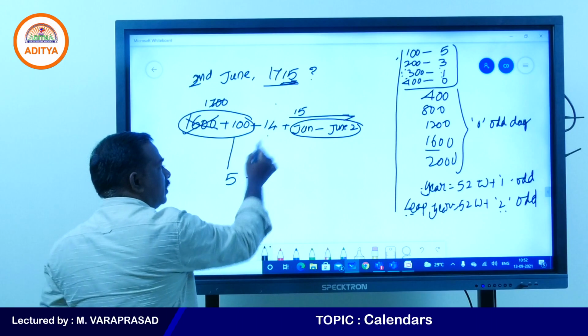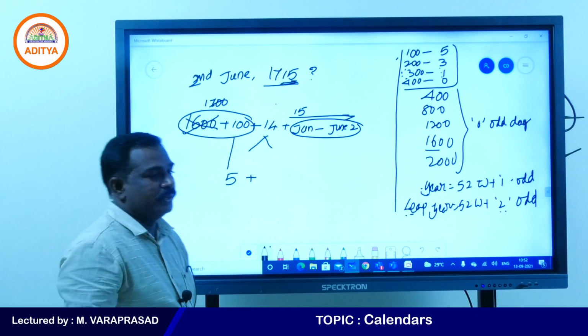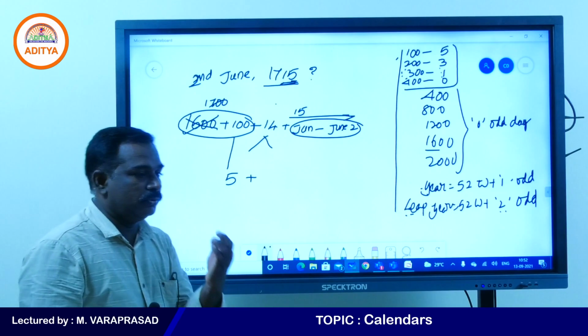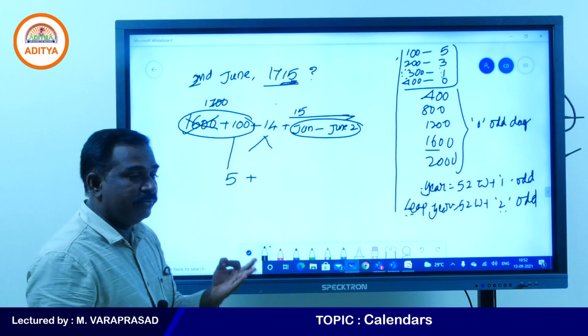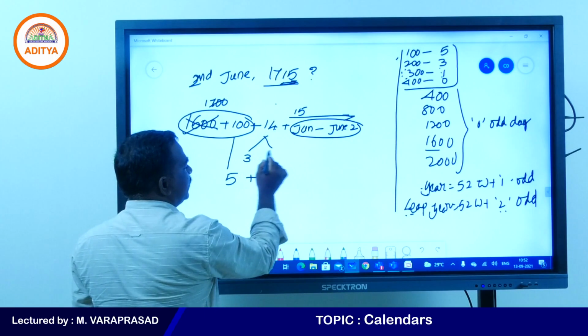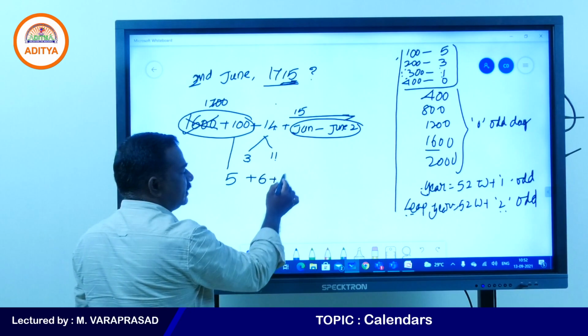So how many 4s are there in this 14? You need to be very careful at this place. 14 divided by 4, 3 times it will go, 3 fours are 12. So 14 minus 3, 11. Double this number because of leap years, write it down easily.